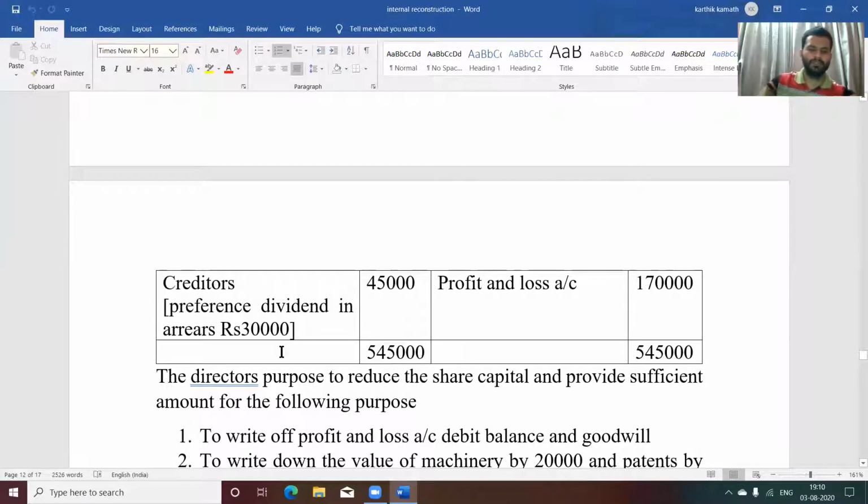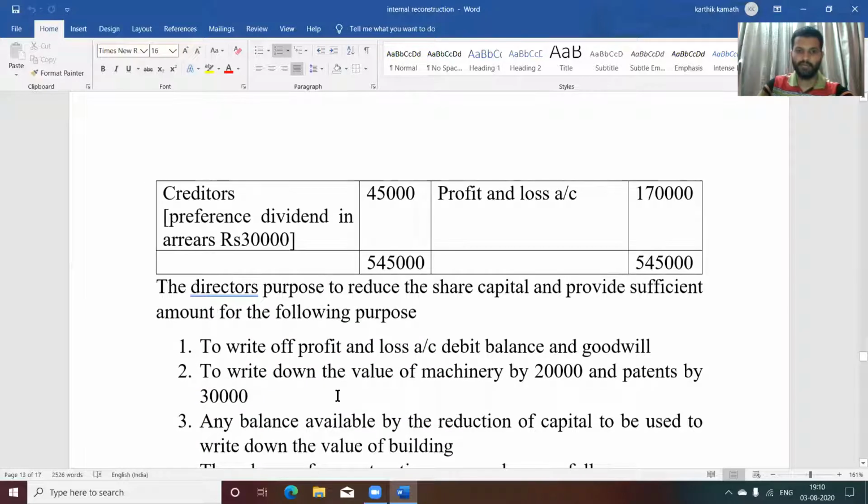Now, see the adjustment. Directors propose to reduce the share capital and provide sufficient amount for the following purposes. First one, to write off profit and loss account debit balance and goodwill. At the end, one journal entry you need to pass where you set off all these amounts against the assets.